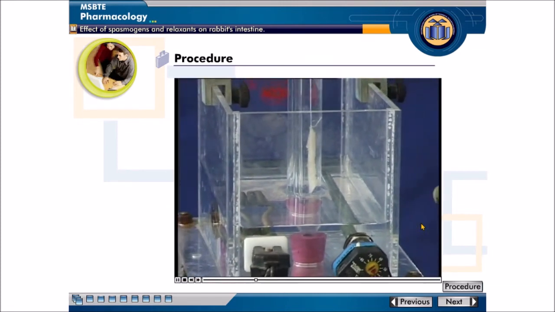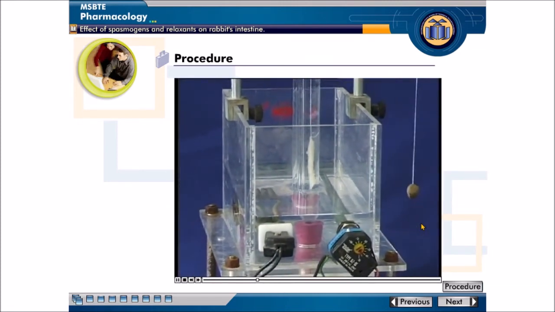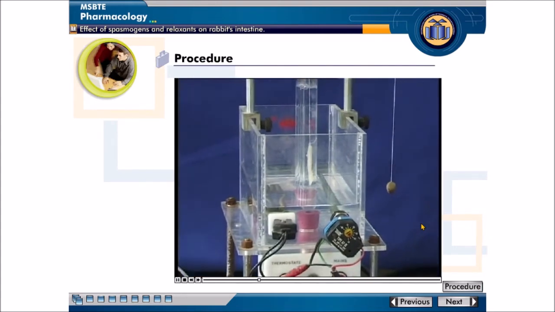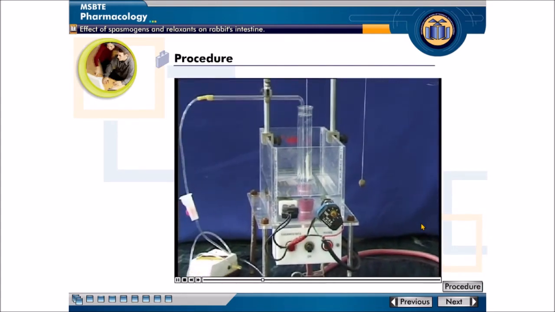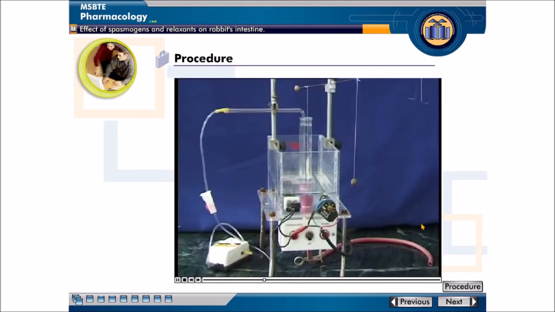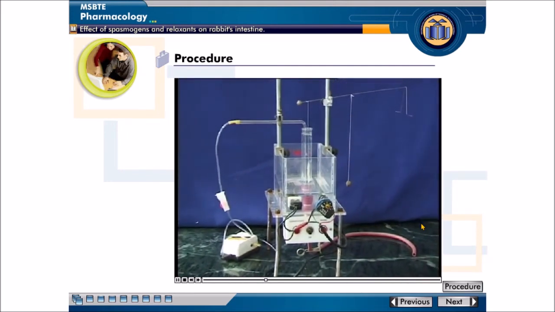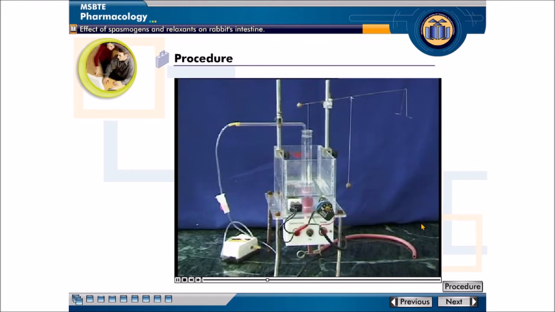Aerate the muscle preparation with aerator. Now stabilize the muscle preparation for 30 minutes under a tension of 0.5 to 1 gram. During stabilization, wash it with fresh quantity of Tyrode solution at least 4 times.